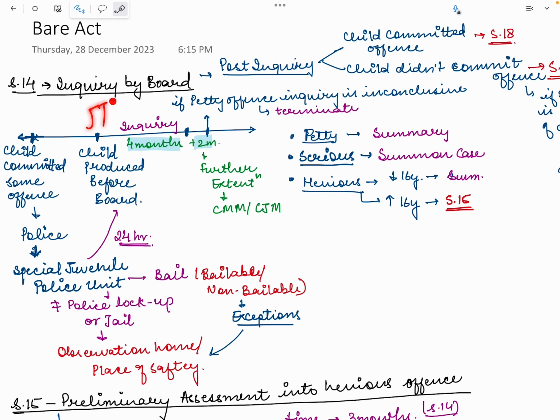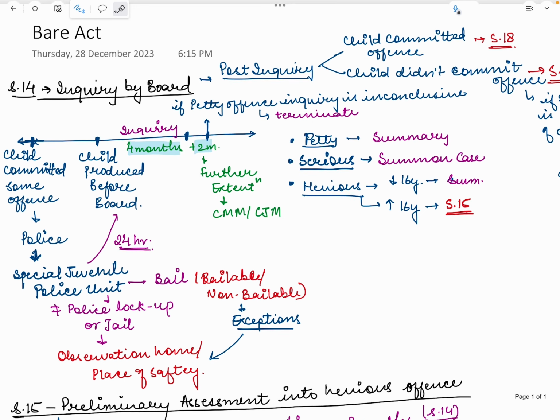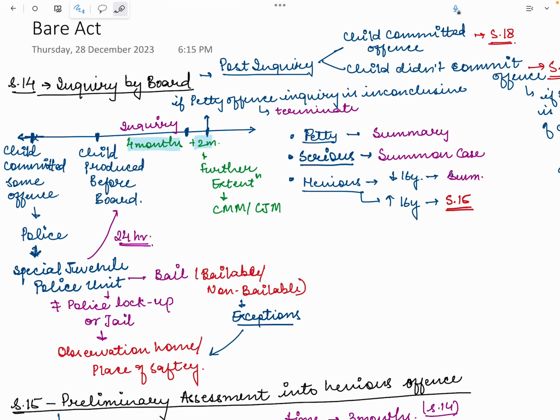The JJB will conduct an inquiry. The time period to conduct the inquiry is 4 months with an extension of 2 months. But if you need a further extension, then the permission of the CMM or the CJM has to be taken. Section 14 also says that even after this extended period of 2 months, so we have 4 months plus 2 months equal to 6 months.